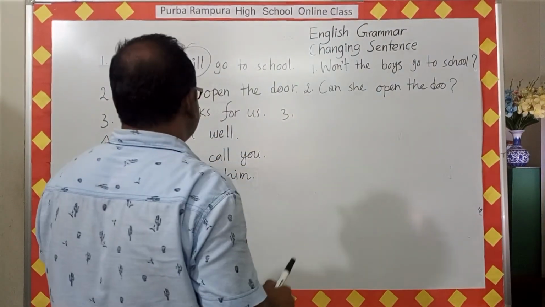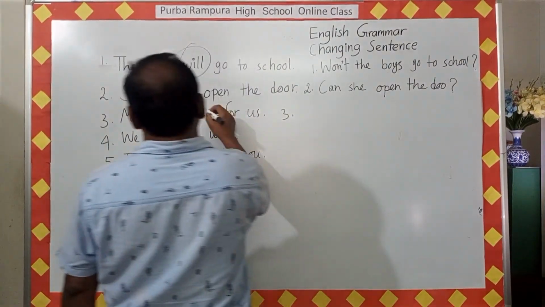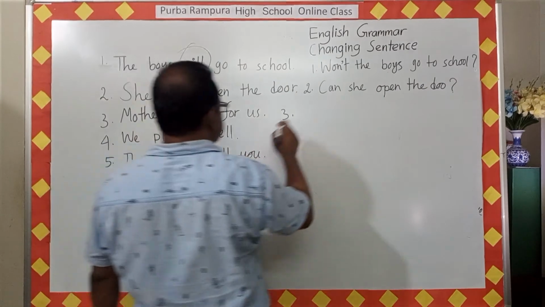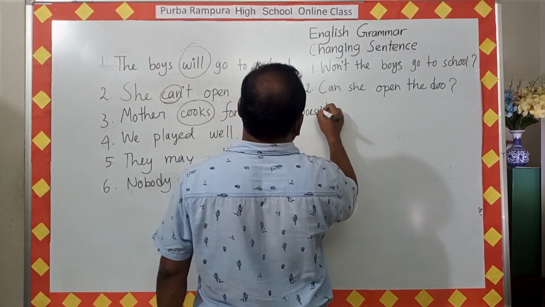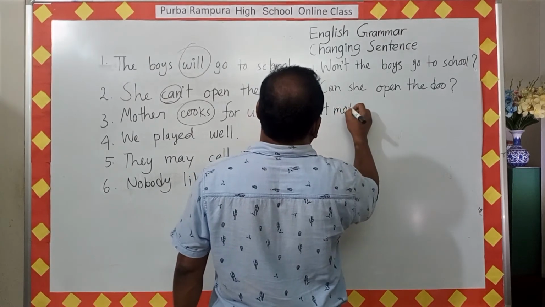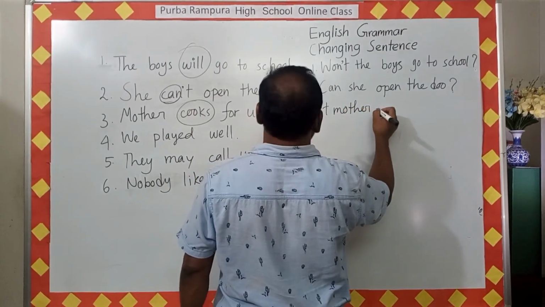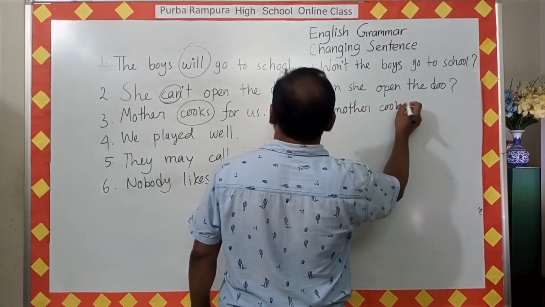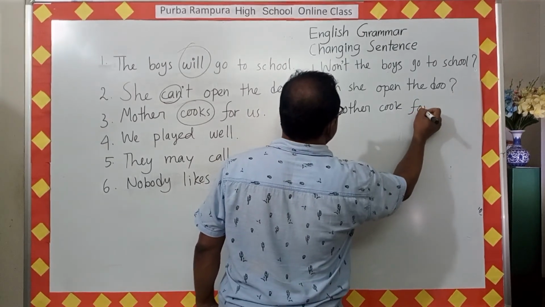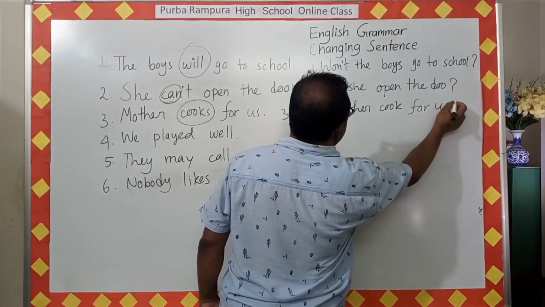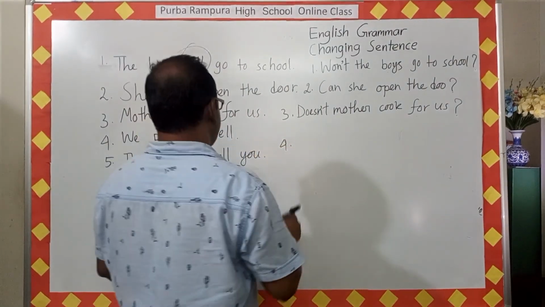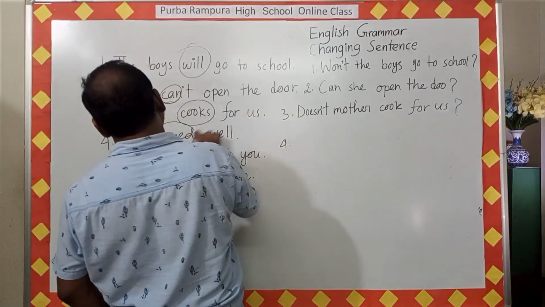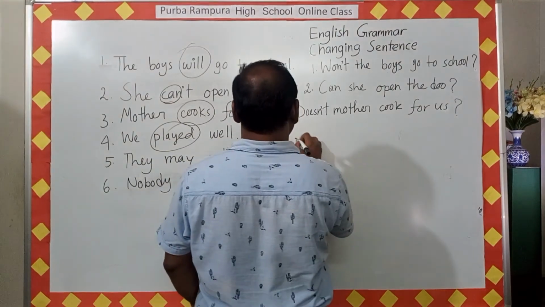Three, mother cooks for us. So here cook is the verb. Doesn't mother cook for us? 4, we played well. So played is the verb and it is also past tense.